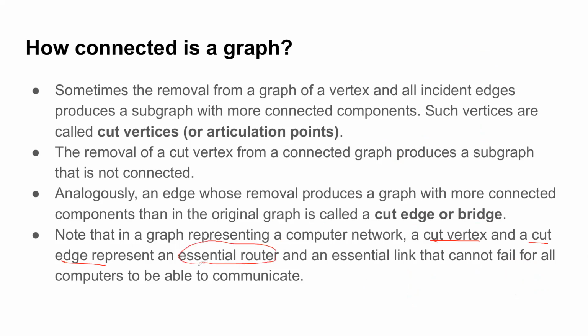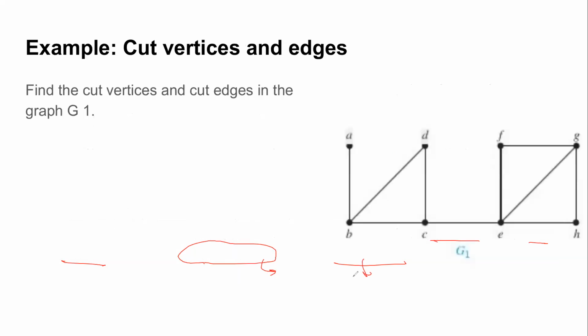That means if you remove that key point, a key player, the network is going to get dismantled. Similarly, a cut edge or cut bridge is that essential link, which if it fails, then your computers cannot communicate. So your essential routers or essential links actually form the cut vertices or cut edges or bridges of your computer network. Right? Let's try to understand this with the help of an example.